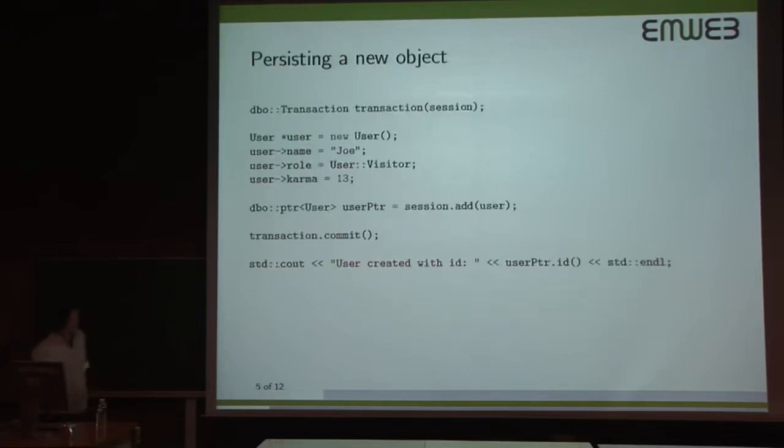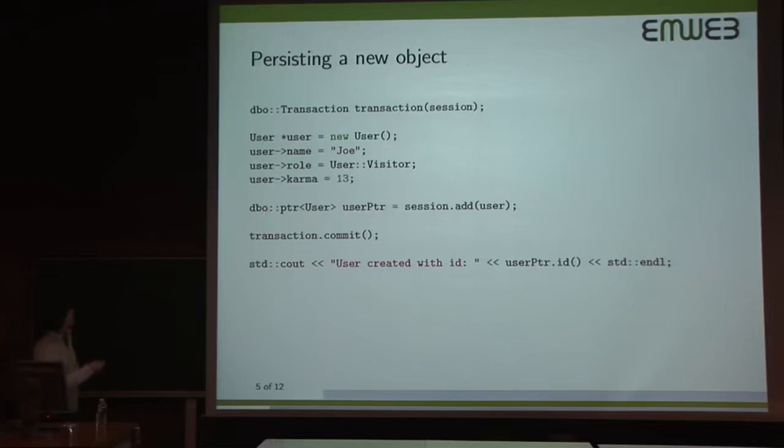So obviously, we do not only want to create a table, but we also want to see how we can use the interaction between our database and our program. So here, we will persist a new object. Everything will happen within the scope of a transaction. So this is a transaction boundary.